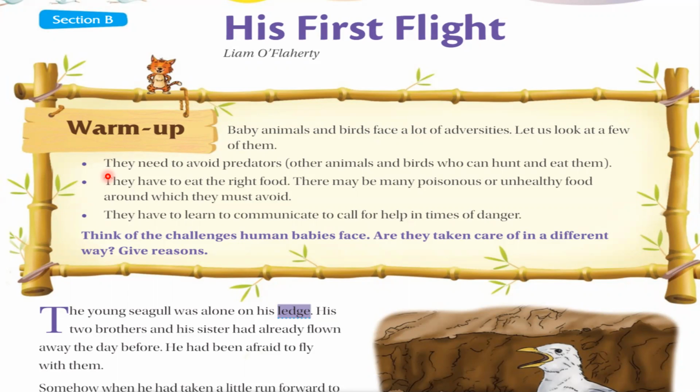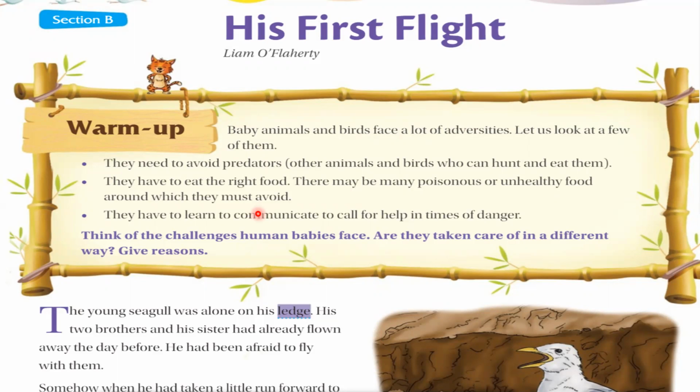They have to be choosy regarding this. There may be many poisonous or unhealthy foods around which they must avoid. So they have to see which food they should eat or not. This was the second problem.